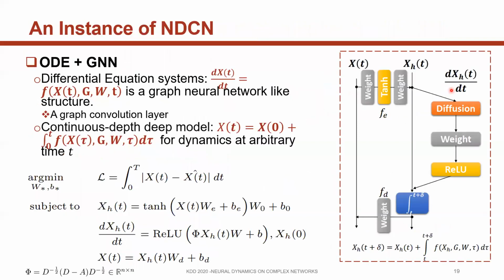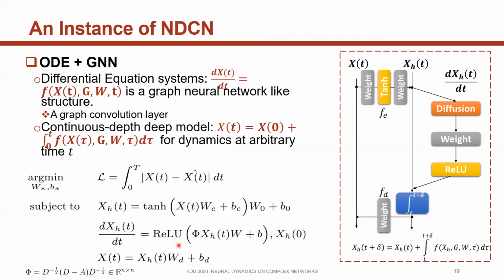Here we show an instance of our NDCN. We model differential equations in the latent space by a simple graph convolution layer. This is a graph convolution operator. This is the parameter, and this is the learned parameters. This is a graph signal X. There are one encoding mapping and decoding mapping.